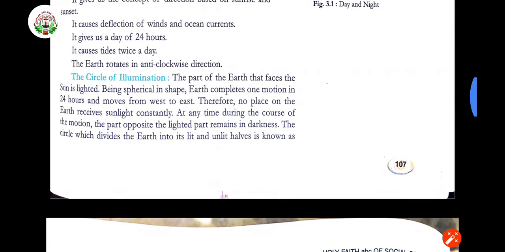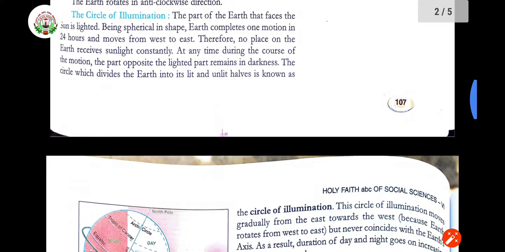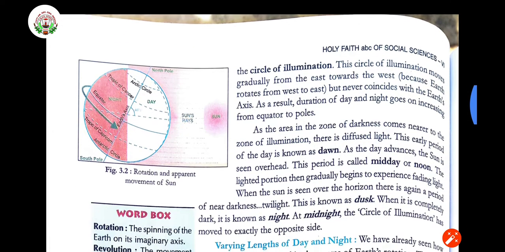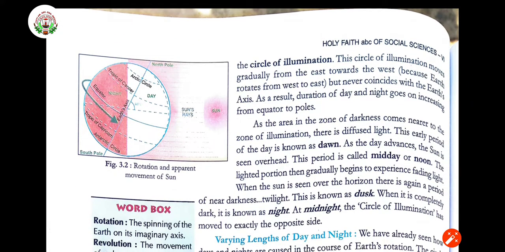Okay, now the circle which divides the earth into its lit and unlit halves is known as the circle of illumination. Okay, which is going to divide the earth into lit and unlit. The dark and lightened part is called the circle of illumination. This circle of illumination moves gradually from east towards the west because the earth is moving from west to east. But it is never going to coincide with the earth's axis. Okay, they are not going to hit each other.